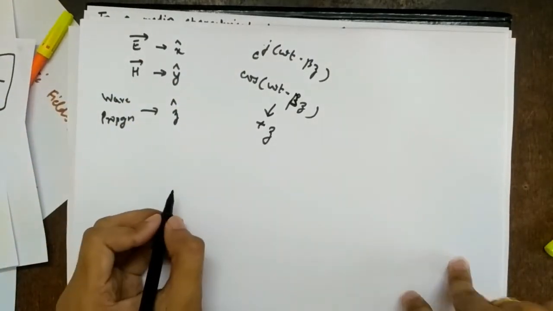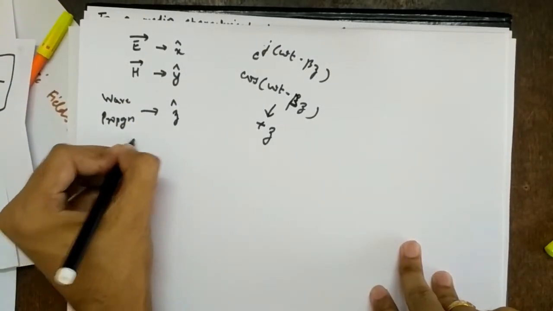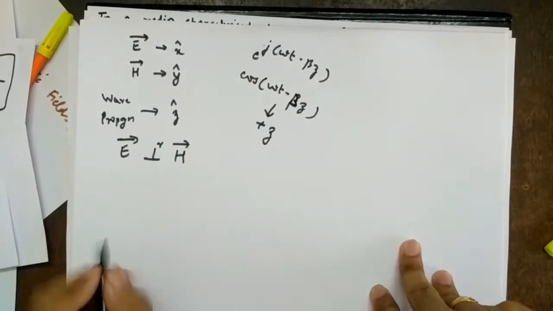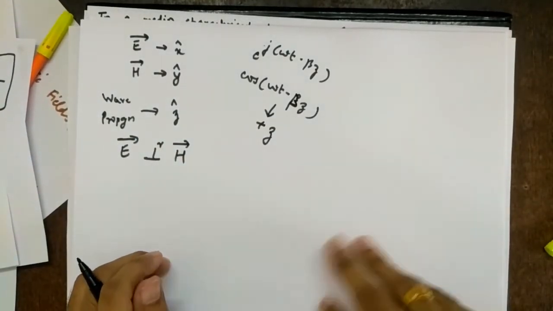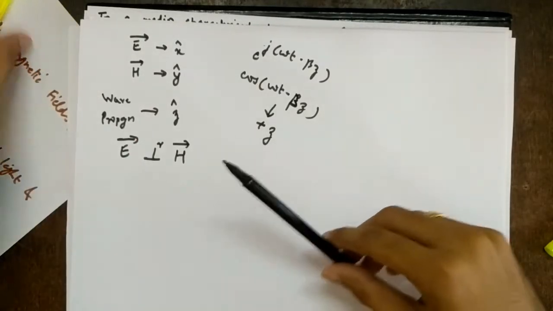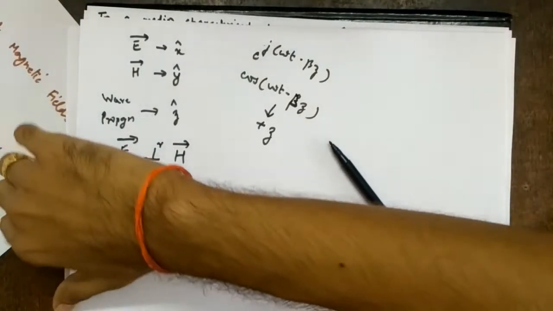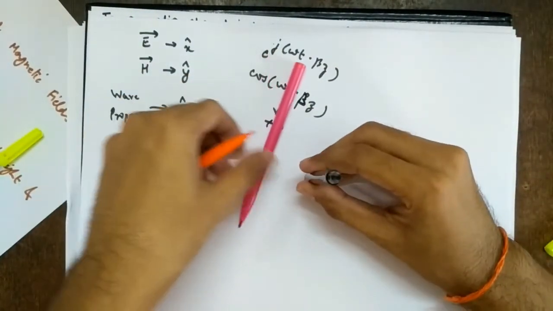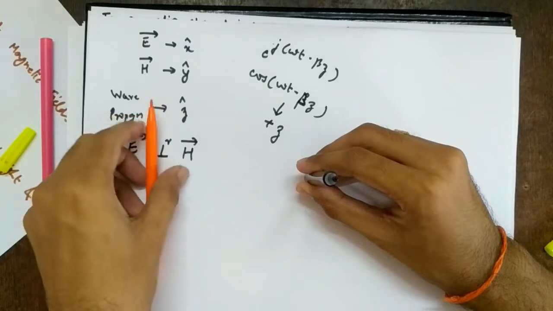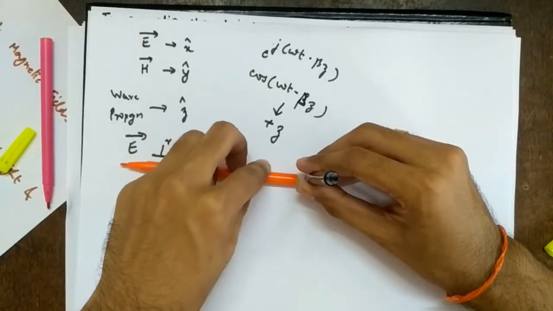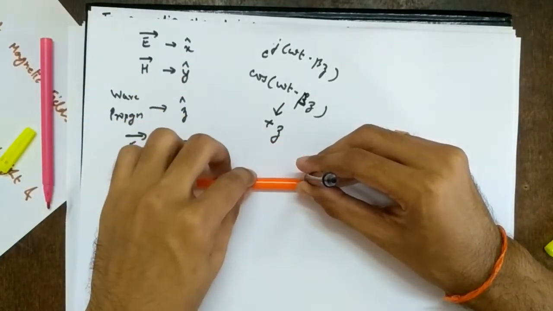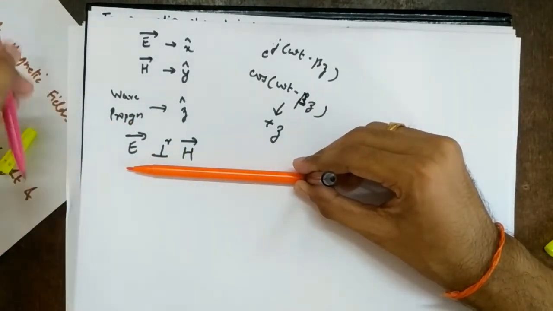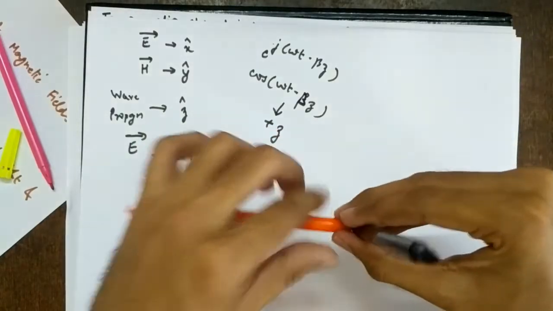So you can see there is some relation here, right? X, Y, Z, all three different directions. And we already know, we proved just now, that electric field is always perpendicular to magnetic field, right? So this is what we know. Just see this. So where is my third sketch pen? Yeah. So let's say towards the camera or towards you, it is electric field, X direction. So magnetic field will be perpendicular, so it will be in Y. So let's say this is the Y direction. So X, Y. And how is the wave propagating? So this is my E perpendicular to H.